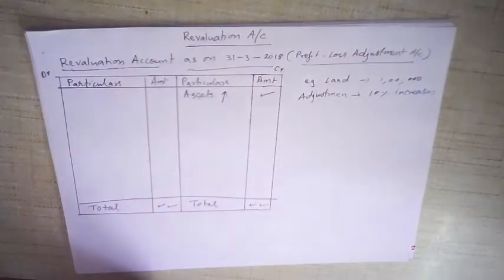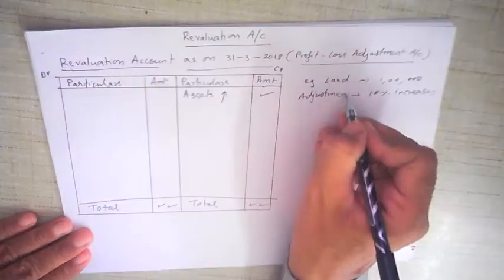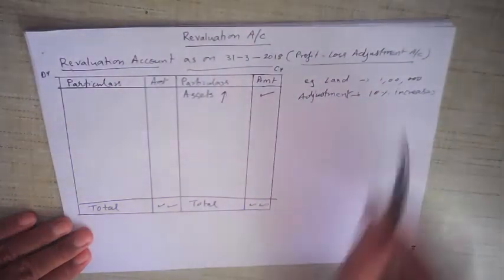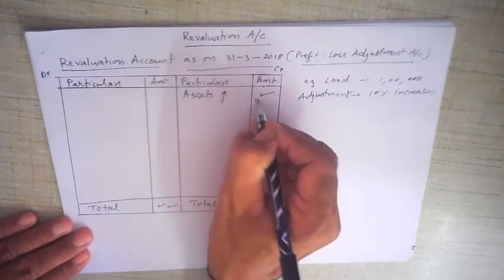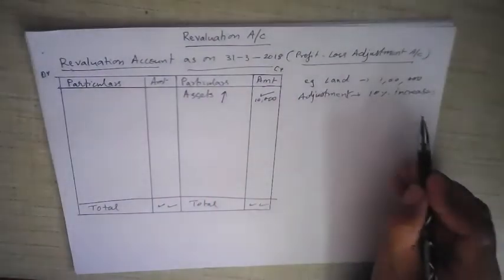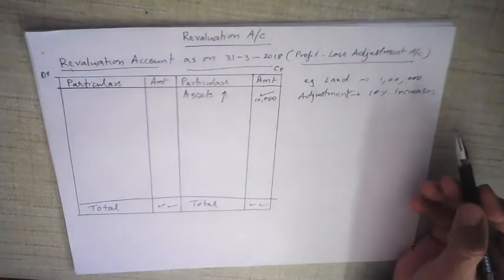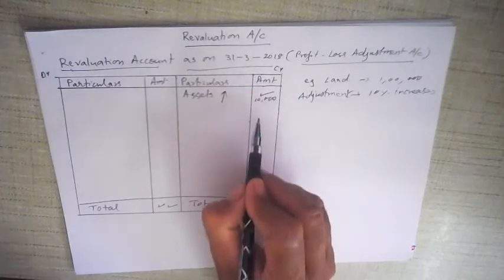This is given in the adjustment. The first adjustment says the value of land increases by 10%. So what is 10% of 1 lakh? 10,000 rupees. So our entry here would be 10,000 rupees. Only the amount that is increased, not 1 lakh, not 1 lakh and 10,000, but only the 10,000 which is the actual increase.